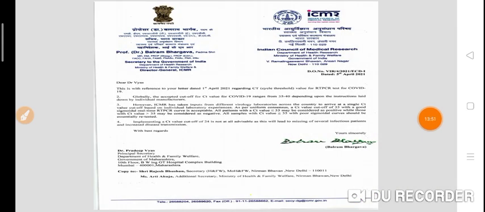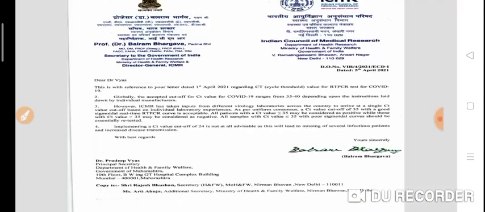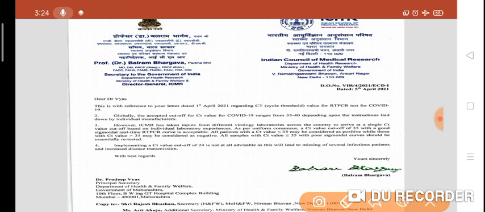So, this is the ICMR letter to all hospitals. It says: this is with reference to your letter dated the 1st of April 2021 regarding the CT value, the cycle threshold value, for the RT-PCR test for COVID-19. Globally, the accepted cutoff for CT value for COVID-19 ranges from 35 to 40, depending upon the instructions laid down by the individual manufacturers.